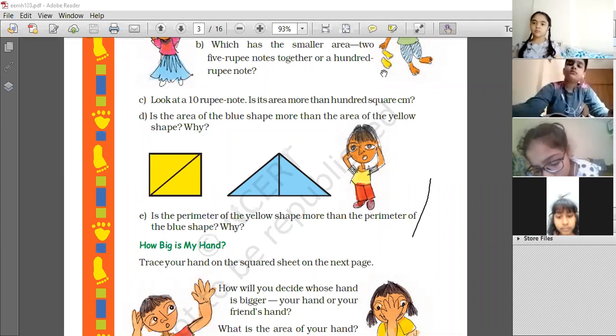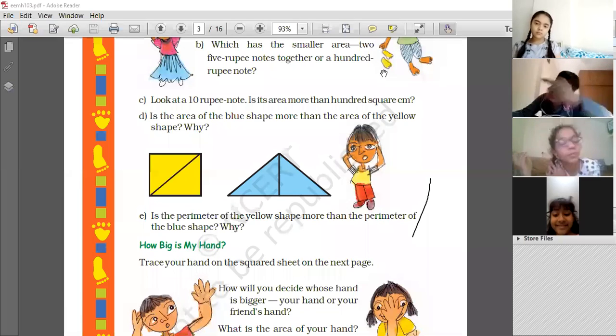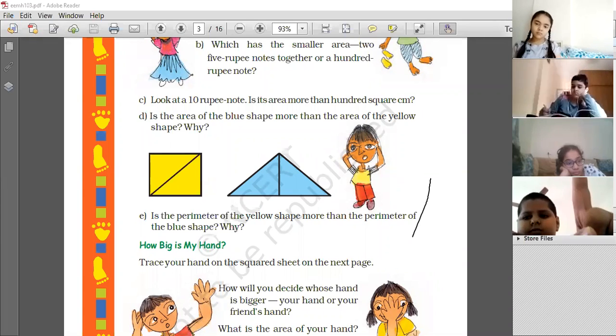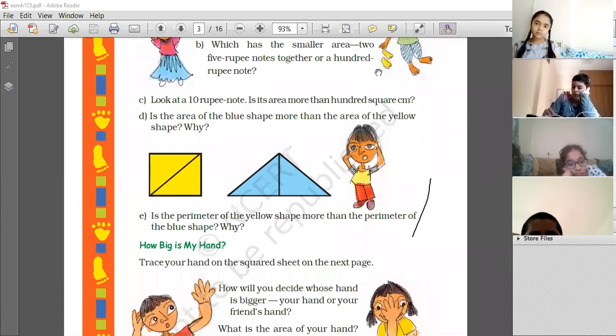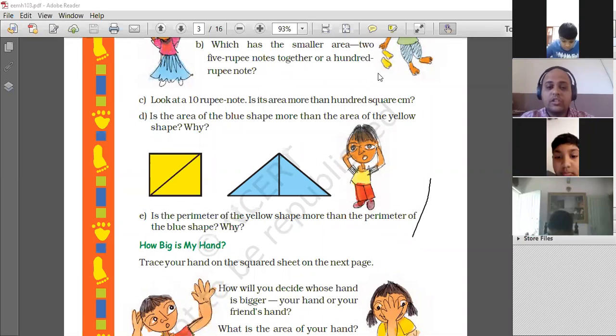Now here, is the area of the blue shape more than the area of the yellow shape? Yes or no? And why? That you have to answer. Come on, think. Tables, yes, Nirjan, 1 to 20. Very good, Duij, if you know the tables up to 30. Good job. Come on. Are they the same? Are the areas the same, the yellow and the blue, or are they different?